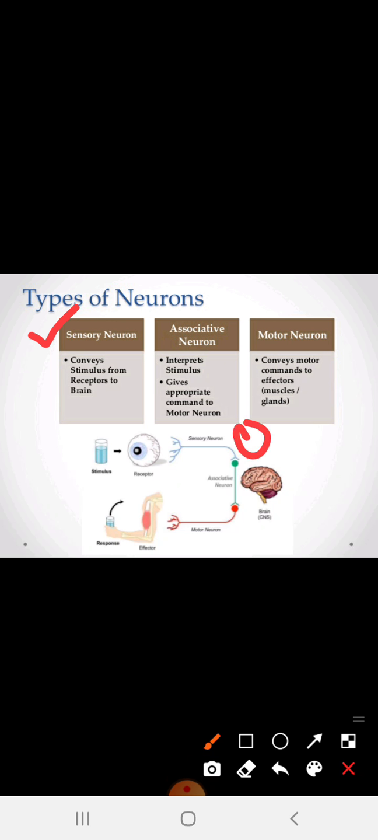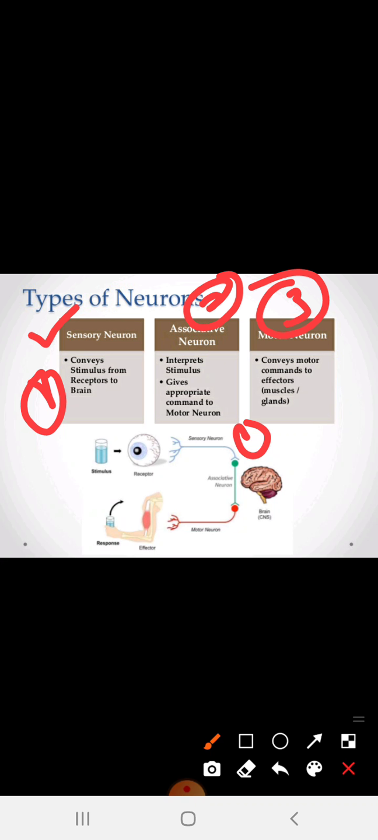So it is our first step. And what is the associative neuron? The associative neuron interprets the stimulus and gives the appropriate command to the motor neuron. Whatever commands or decisions there will be, they are made by the brain or associative neuron. Next, to convey the command to the effector, the muscles or glands, I have to take the help of the motor neuron. So it is the first step, second step and third step.